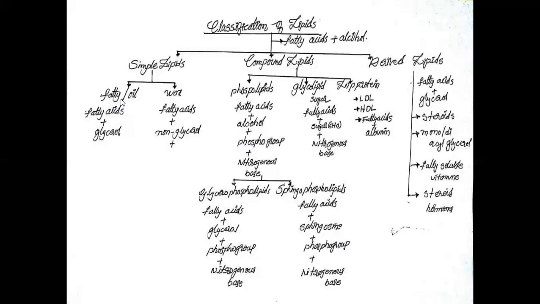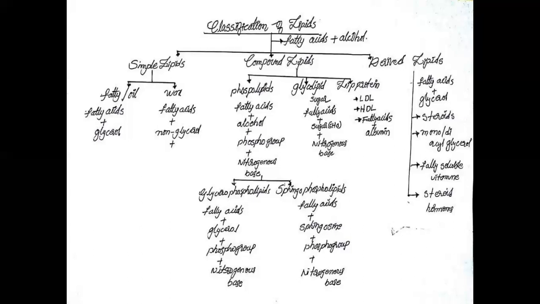This type of simple lipids contains fatty acids and alcoholic glycerol compounds. At room temperature, fats are in solid condition.